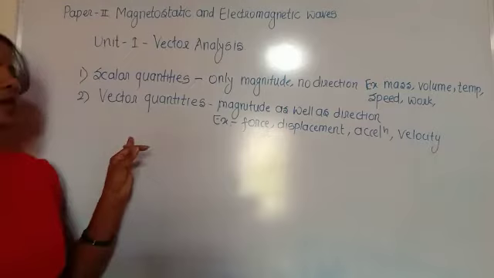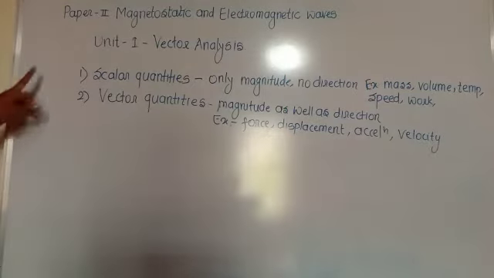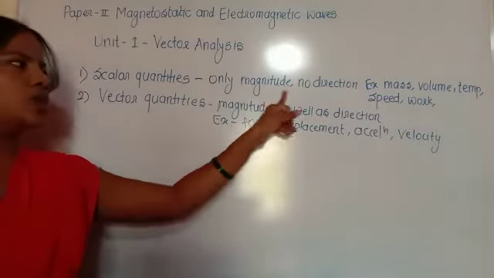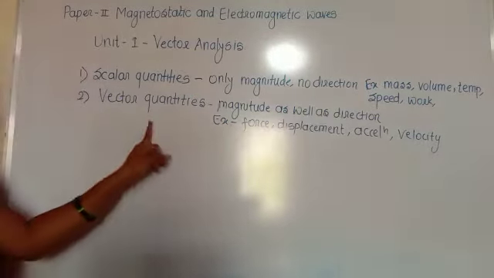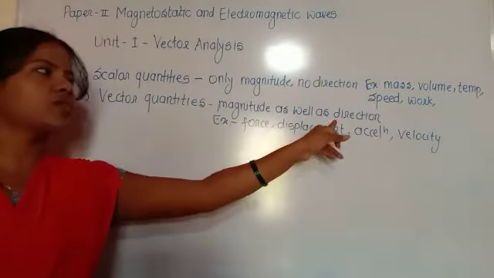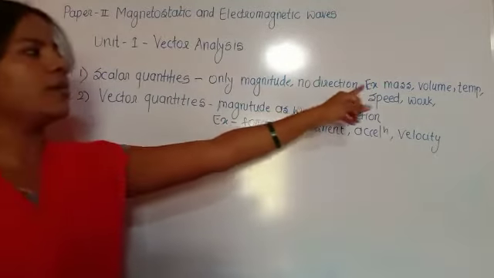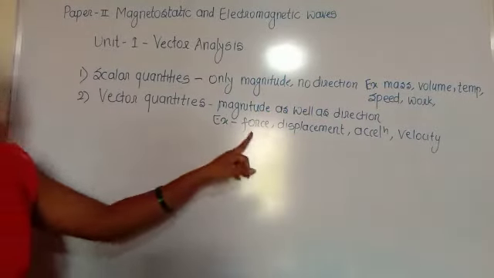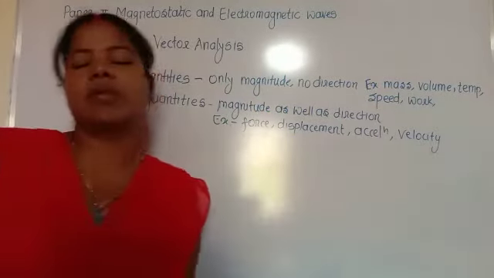Okay, so quantities can be classified into two, that is scalar quantities and vector quantities. Scalar quantities have only magnitude, no direction, and vector quantities have magnitude as well as direction. Examples of scalar quantities are mass, volume, temperature, speed, work, and examples of vector quantities are force, displacement, acceleration, and velocity.